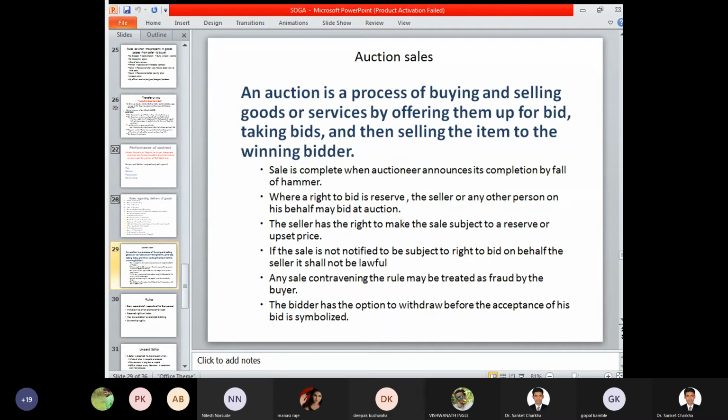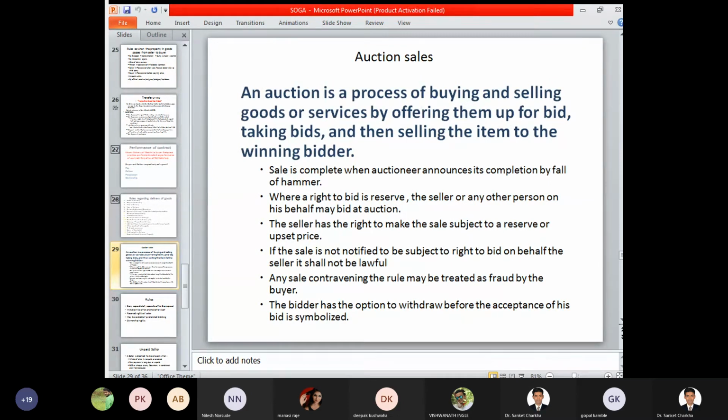After some time, when all the people have assembled, they have to identify who the prospective buyer is, and all the terms and conditions of those goods and services must be mentioned. What are the various terms, why has this auction been called, what is the price of the commodity, what is the basic price, and how the transaction will be undertaken. Based on this, the bidders are invited. The person who has started the auction invites different bids from the people available for bidding. Accordingly, people start bidding their respective prices.